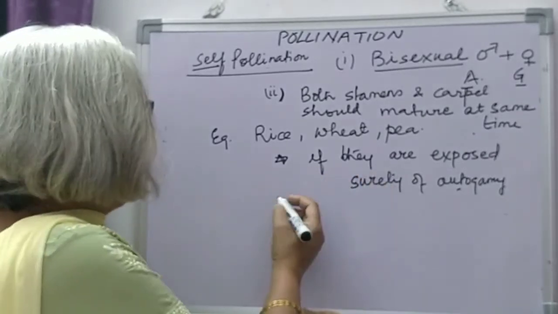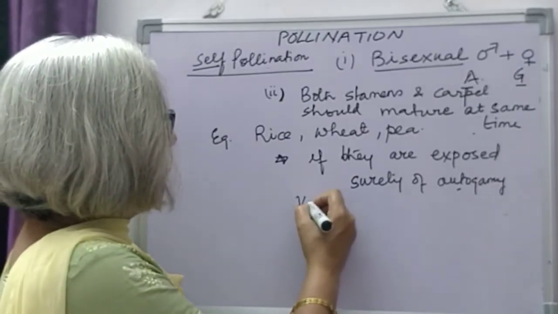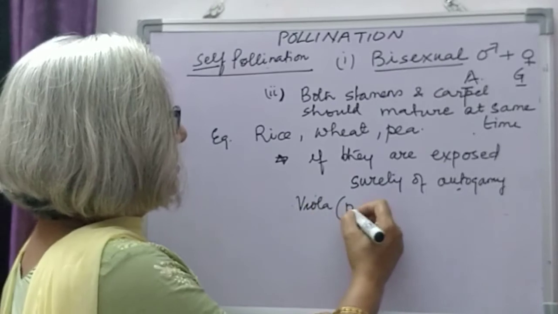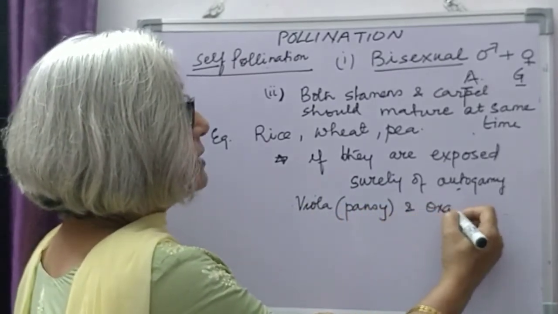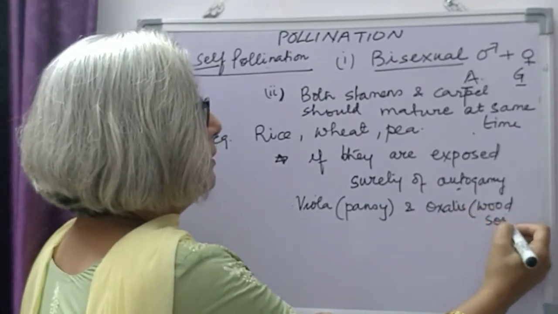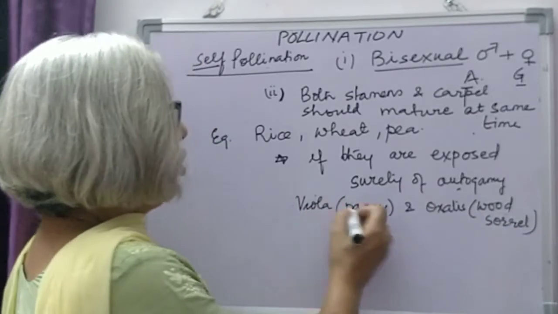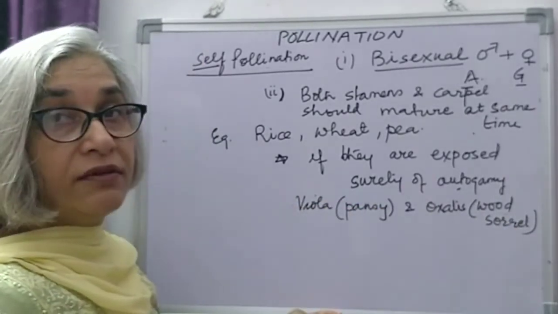So in that case, in certain flowers, like in pansy and in oxalis, common name of oxalis is wood sorrel, and botanical name of pansy is viola.